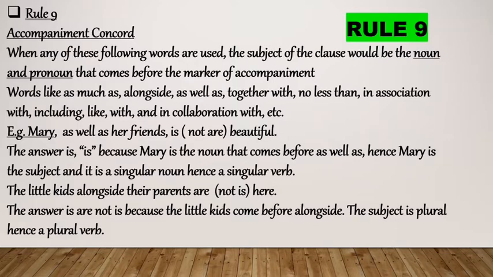For example, Mary, as well as her friends, is beautiful. We will not say Mary, as well as her friends, are beautiful. The correct answer is is, because here the noun Mary comes before as well as. Hence, Mary is the subject and it is a singular noun, so we are using a singular verb.